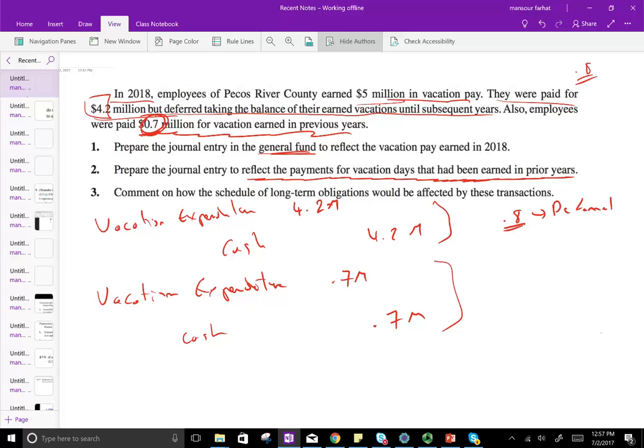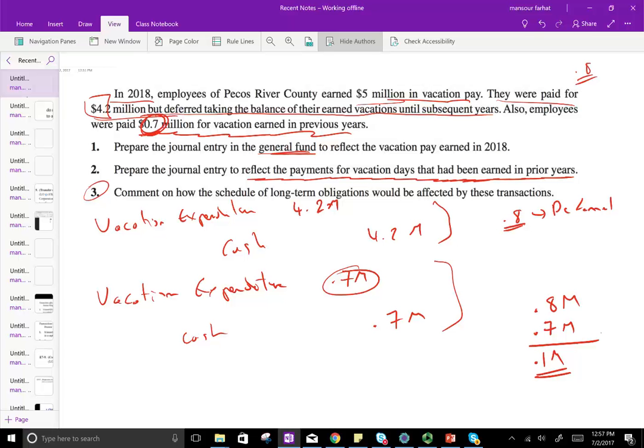Comment on how the schedule of long-term obligation would be affected by this transaction number 3. Well, what happened is we deferred 0.8 million. We add it to the schedule, but we also removed 0.7 million. Why? Because they took those 0.7 that were on the schedule. So now the schedule will have only 0.1 million.